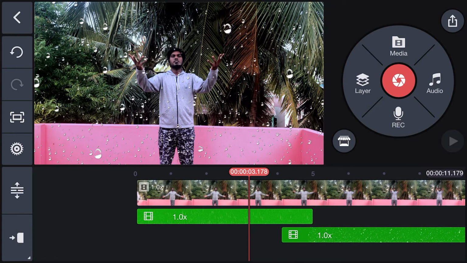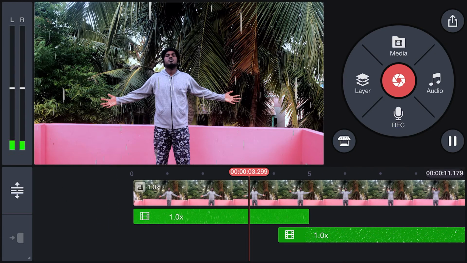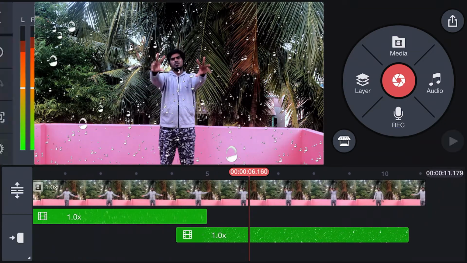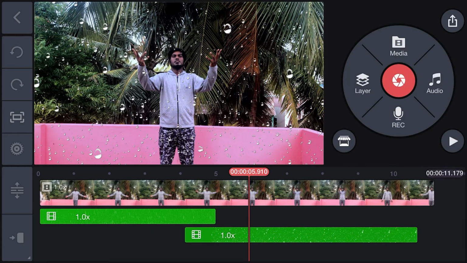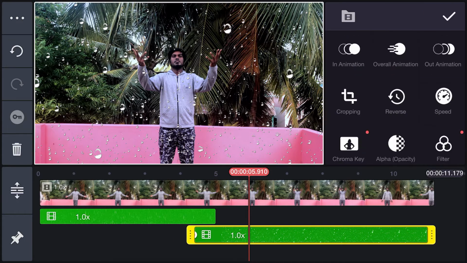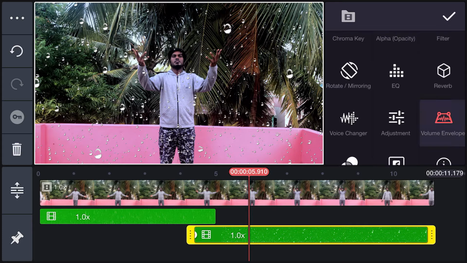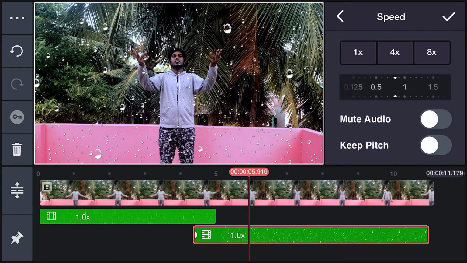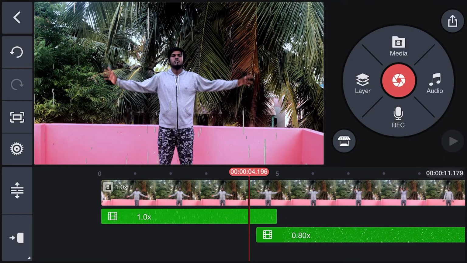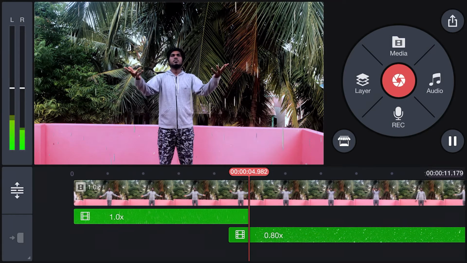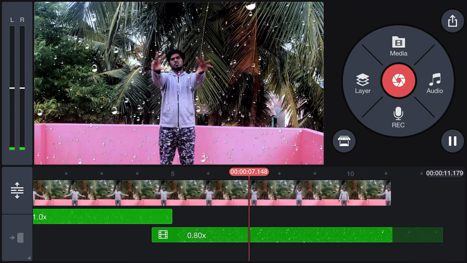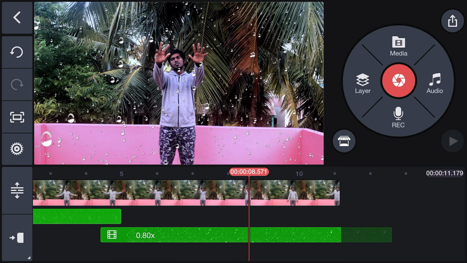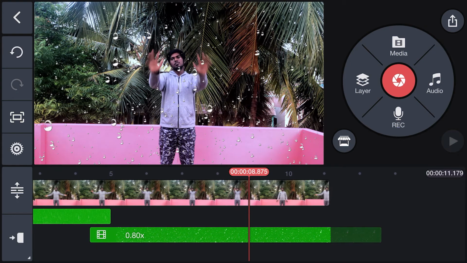Now you need to place the footage in the right position, and you may need to increase the speed of the footage or decrease the speed of the footage according to your main footage. And here currently I am slowing down the footage a little bit. And once it's done, make sure you're cropping the footage at the exact timing in the end.